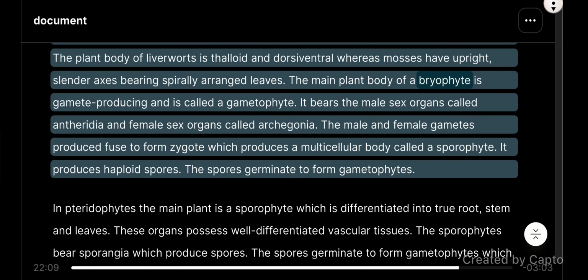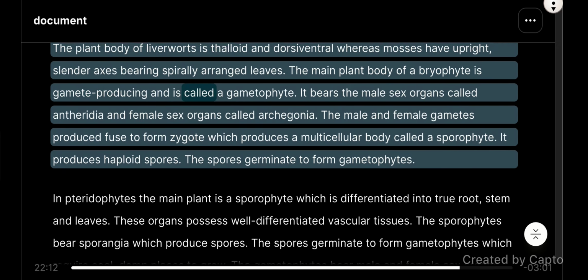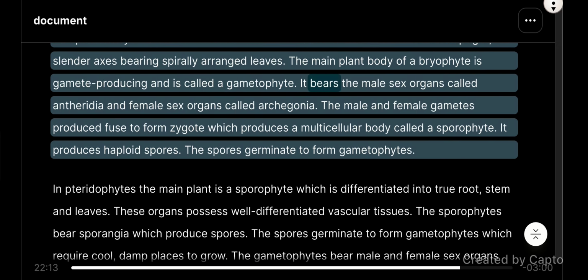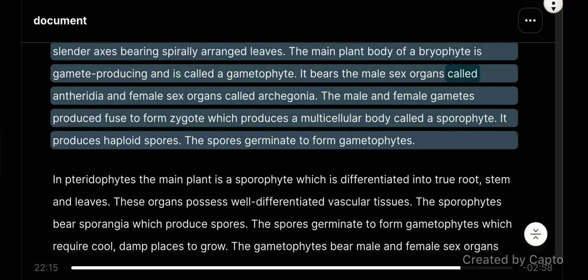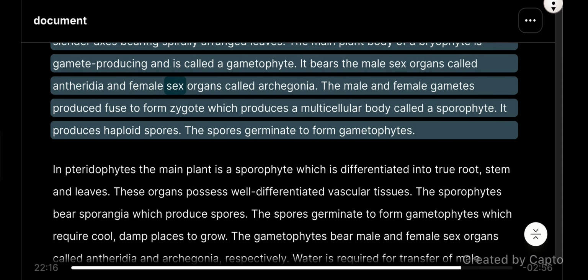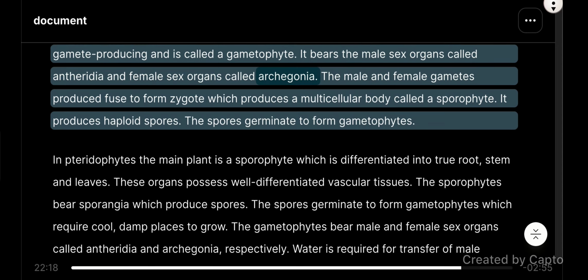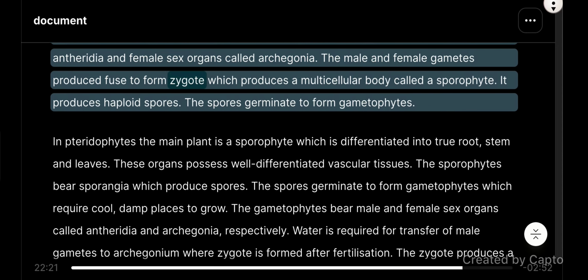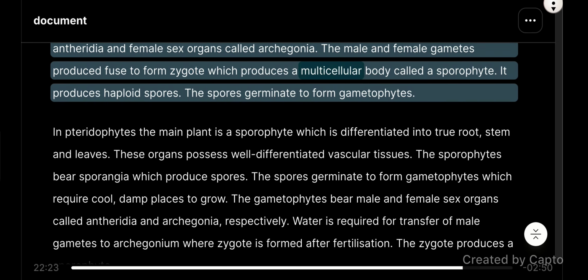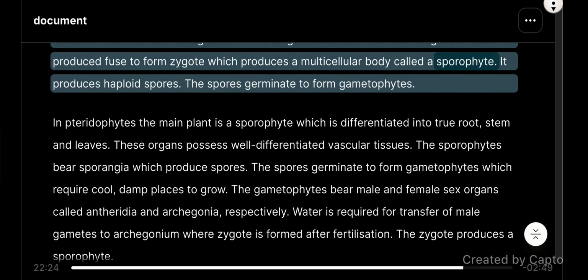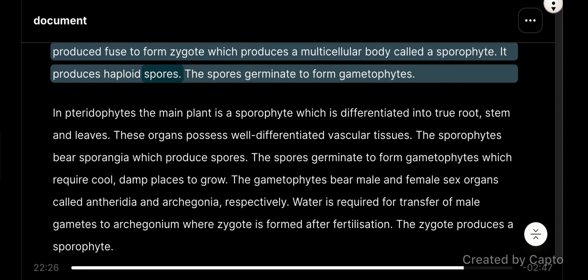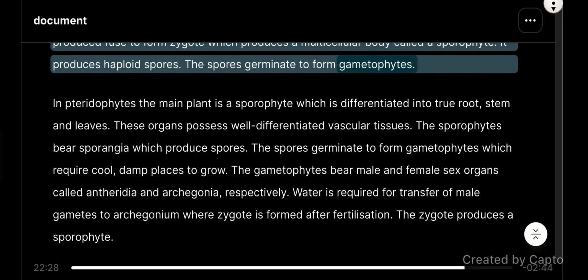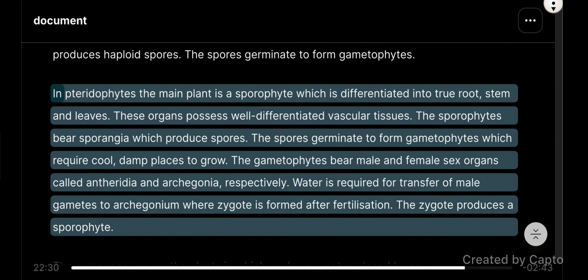The main plant body of a bryophyte is gamete-producing and is called a gametophyte. It bears the male sex organs called antheridia and female sex organs called archegonia. The male and female gametes produced fuse to form the zygote, which produces a multicellular body called a sporophyte. It produces haploid spores. The spores germinate to form gametophytes.